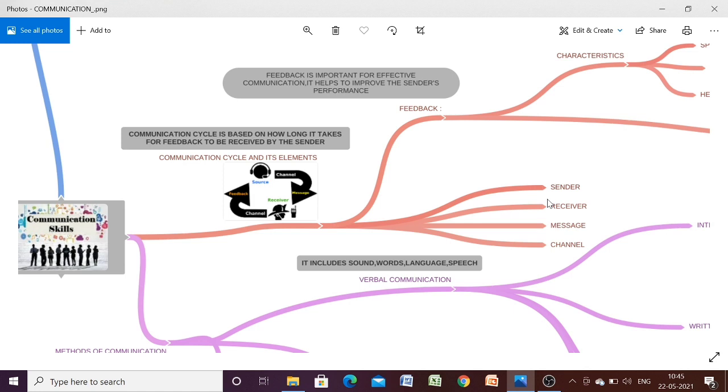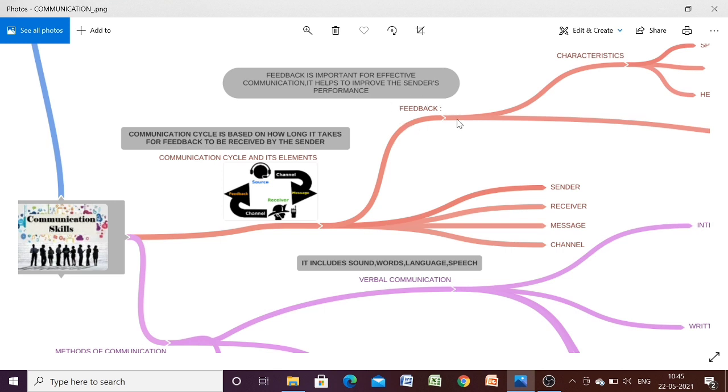Sender means the person who begins the communication. Receiver, the person to whom the message is sent. Message is the information that the sender wants to convey. Channel, the means by which the information is sent. And feedback is the receiver's acknowledgement and response to the message. Now this is very important.